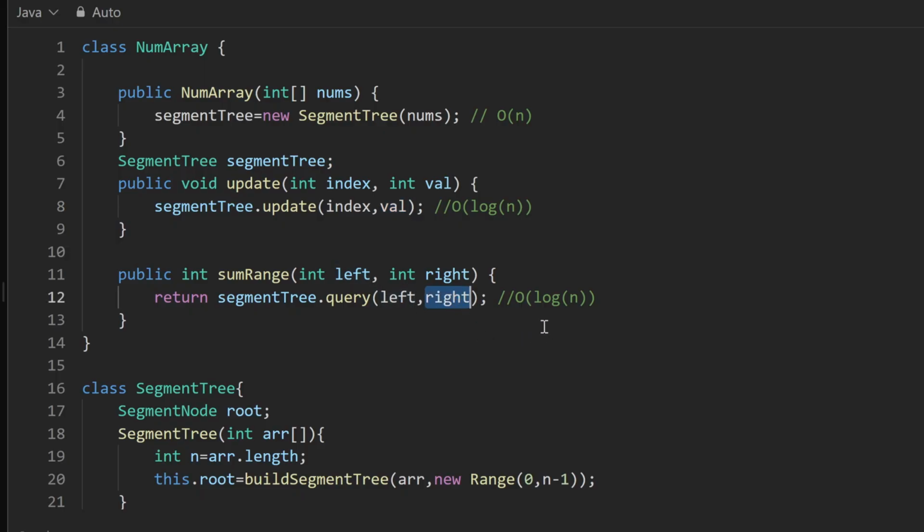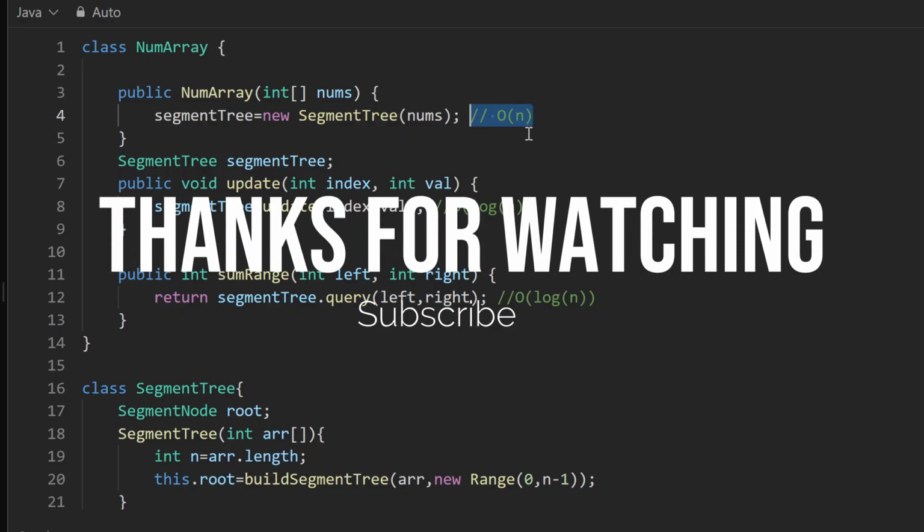And as we saw in the slides, for getting a sum of numbers between left and right, I traverse the tree from top to bottom. The height of the tree is going to be log n, so the time complexity for this operation is log n. The update method is similar but even simpler than the query. Here also I am traveling from top to bottom in the tree, so the height of the tree is log n, and the time complexity for this operation as well is log n. And finally, for the construction, I am going to create a node for each element in the array, so the construction is order n.